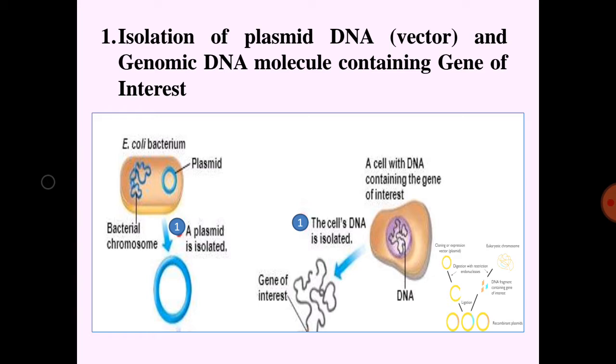In this picture, we can see that a plasmid DNA is isolated from this E. coli bacterium and the gene of interest is isolated from the genomic DNA of this organism of interest.